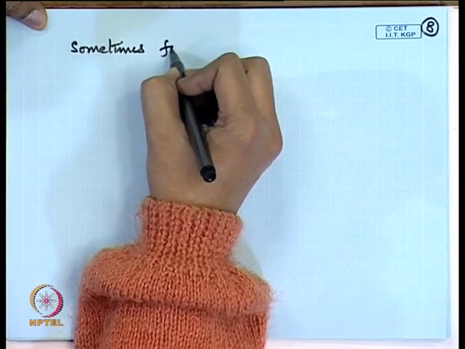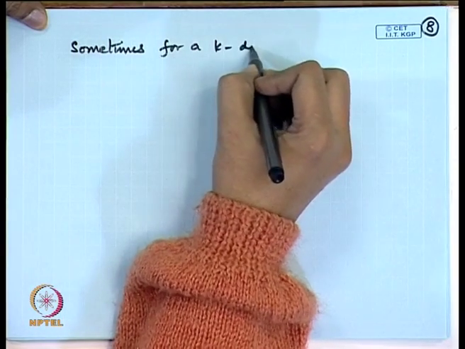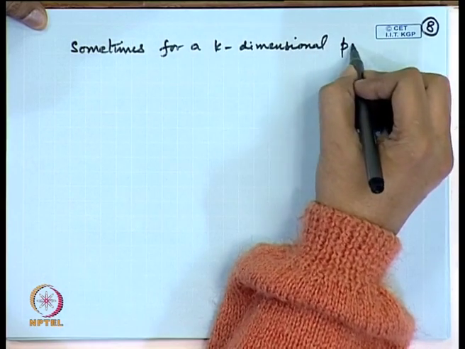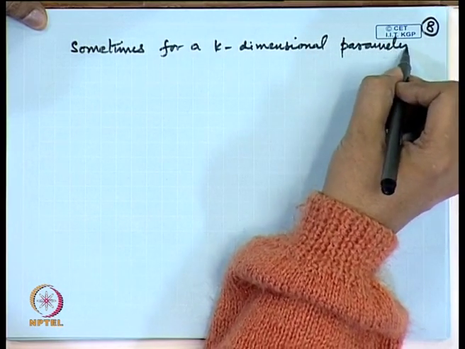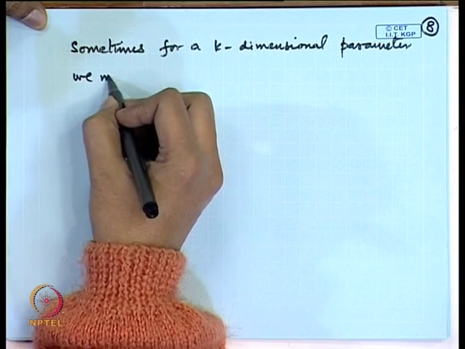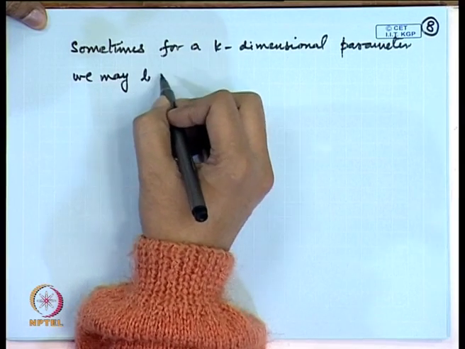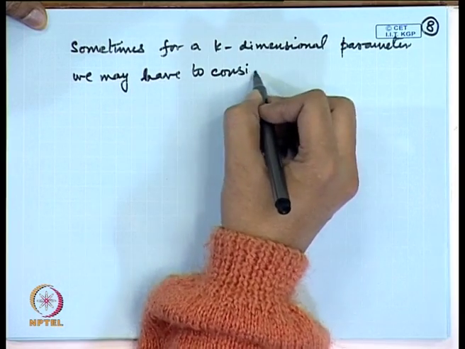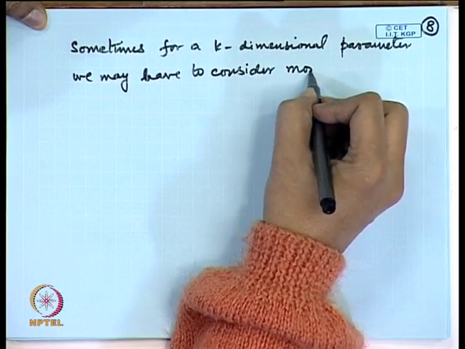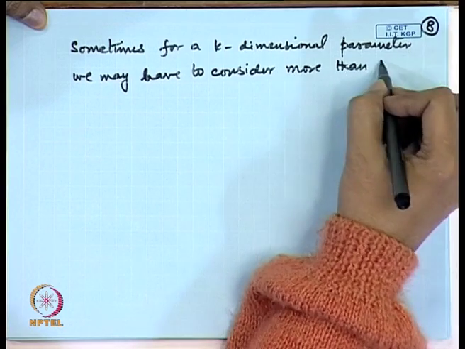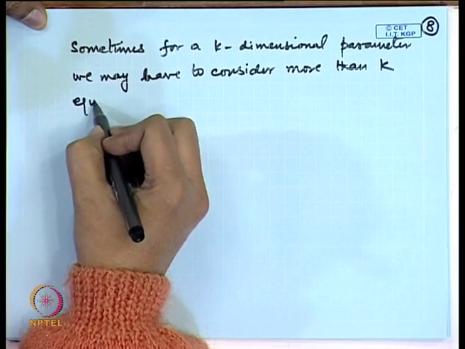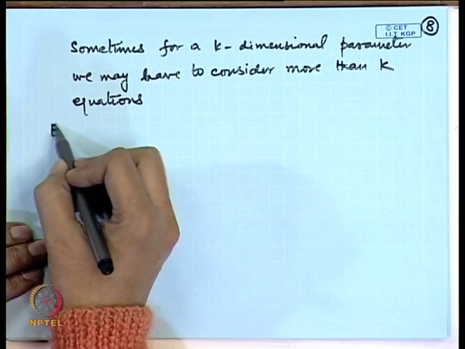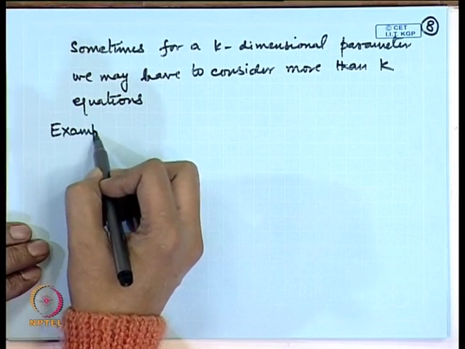Sometimes for a k dimensional parameter, we may have to consider more than k equations. So, let us take an example for this situation.